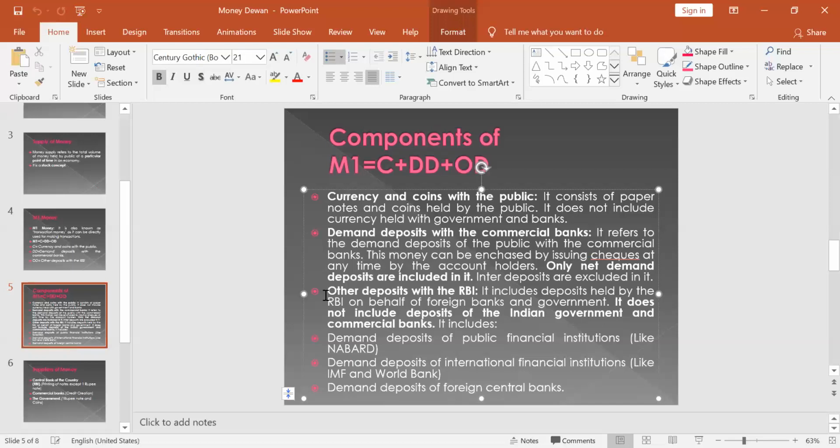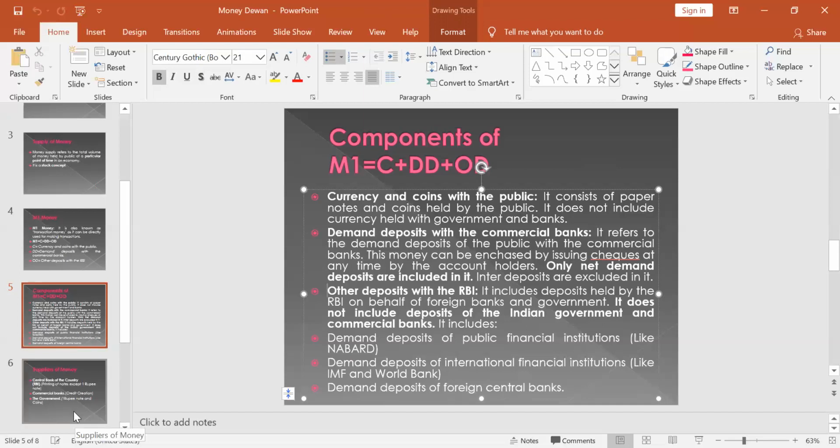Other deposits with the RBI constitute a very small proportion of M1, so they do not have any significant role in monetary policy formulation. All these were the components of M1.